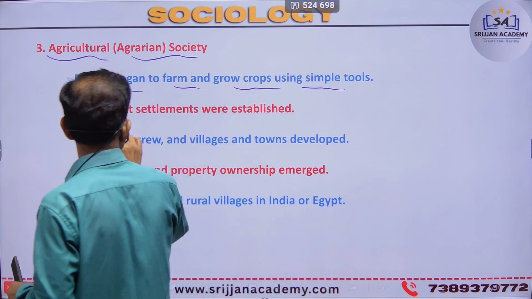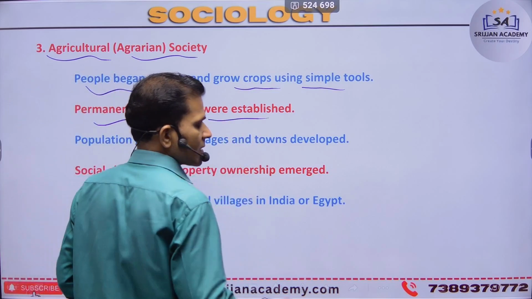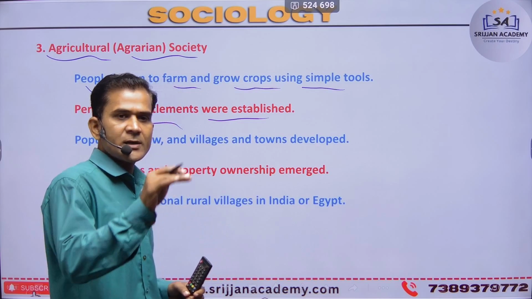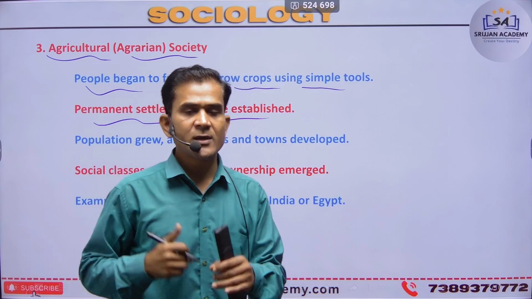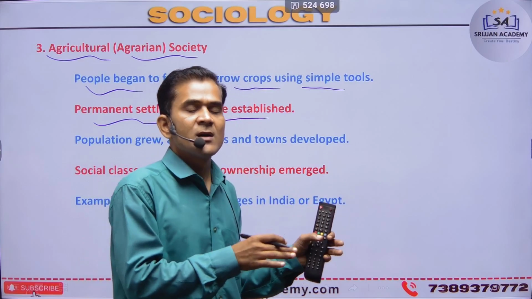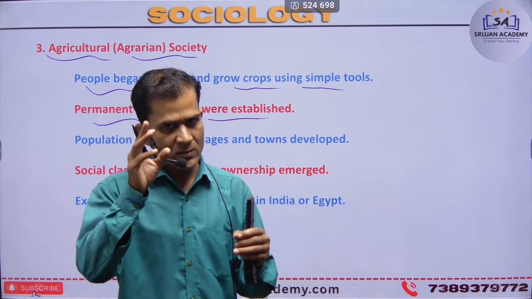Next is the permanent settlement, where they establish permanent homes because of the crop and the land. When the land is producing a crop, they establish a permanent home, right?